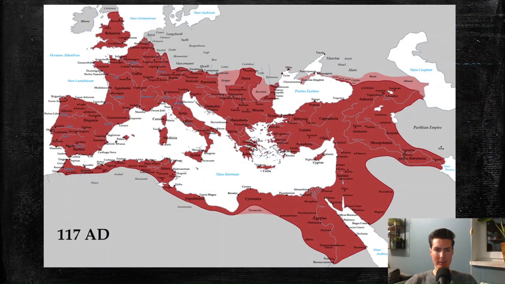Here you can see a map of the Roman Empire at its height, when it was the largest extent in 117 AD under Emperor Trajan. And you can see how massive this state was. It spanned all the way from Britannia to Syria and to Egypt. So it's a massive, massive state and empire. Very impressive. And we'll see later that in the Middle Ages, we don't really see this in Europe.